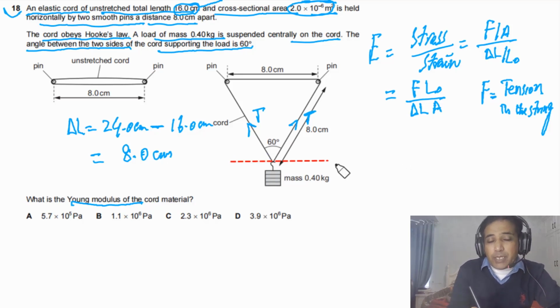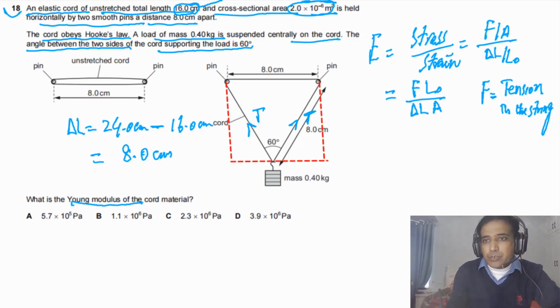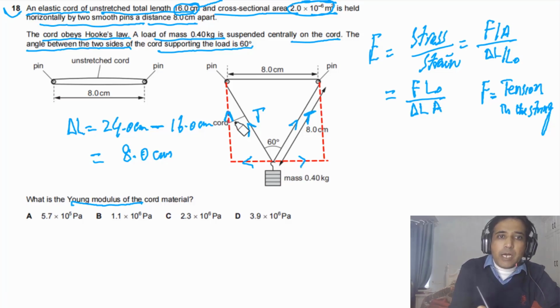But this also has a vertical component. So it has a vertical component here, and it has a vertical component there. So we can add arrows here. So tension is this way, this tension is this way, this component is up, and this component is also up. We can say this is Ty, and this is also Ty.